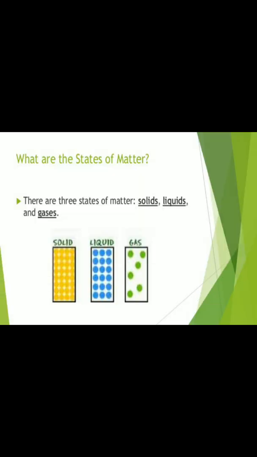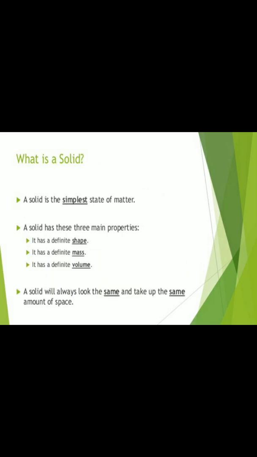What are the states of matter? Already we have discussed solid, liquid and gas. What is solid? A solid is the simplest state of matter. A solid has these three main properties. It has a definite shape, it has a definite mass, it has a definite volume. A solid will always look the same and take up the same amount of space.